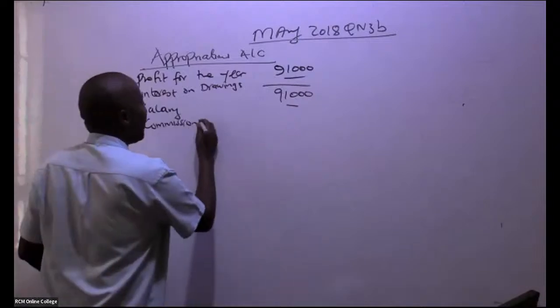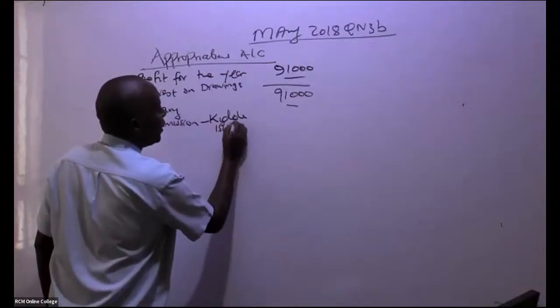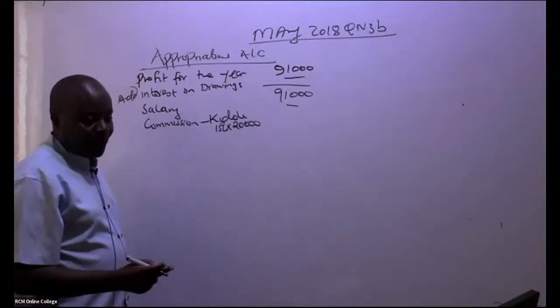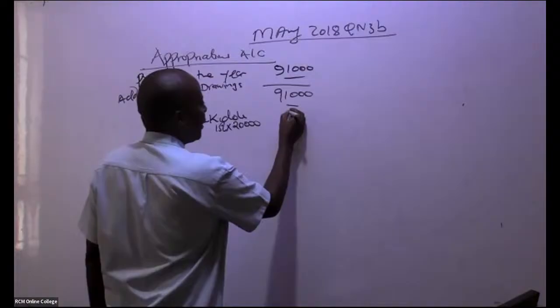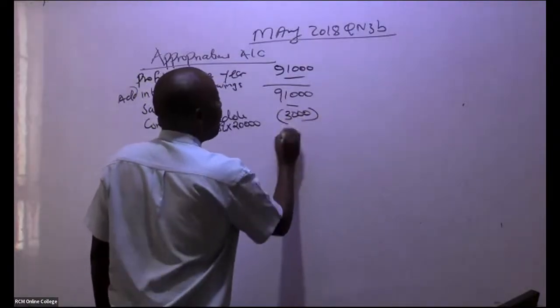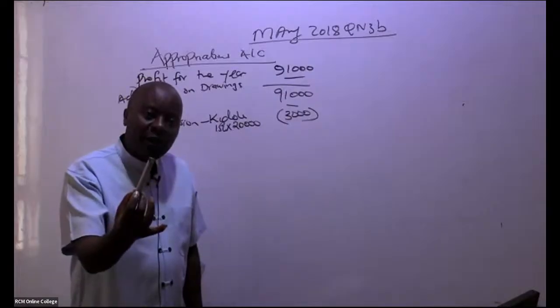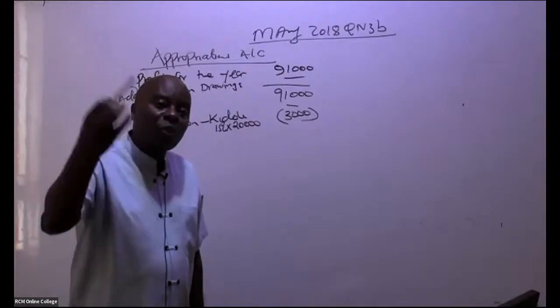All right. So here we have commission Kidole, which is 15% of this 20,000. So is there somebody who can give me this figure? They're giving me a figure of 3,000. From there, these people have given us capital, which will enable us to run this partnership into the future.